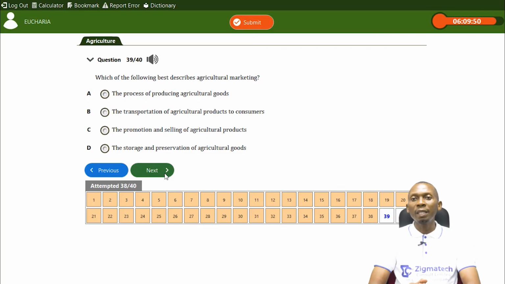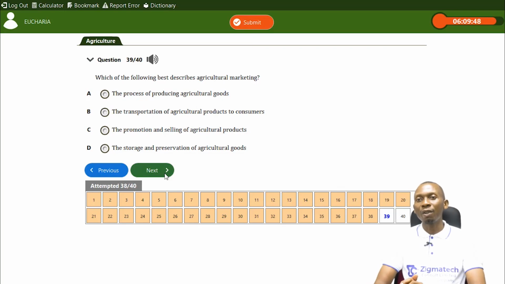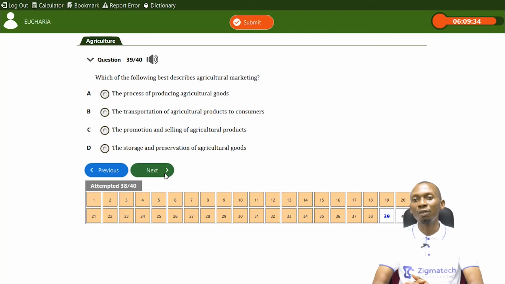Which of the following best describes agricultural marketing? What is marketing? That has to do with the processes involved in the movement of goods from the producers to the consumer. The producer is the farmers, to the consumers. So let's look at the options. The process of producing agricultural goods. Production is not marketing. Transportation of agricultural products to the consumers is still part of marketing, but that's not a good description of agricultural marketing.